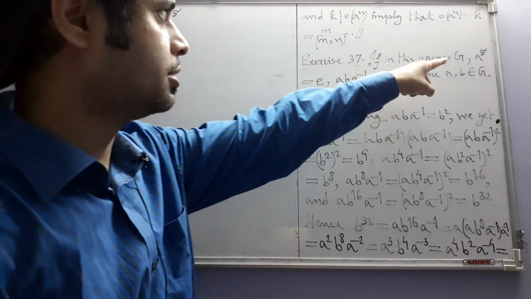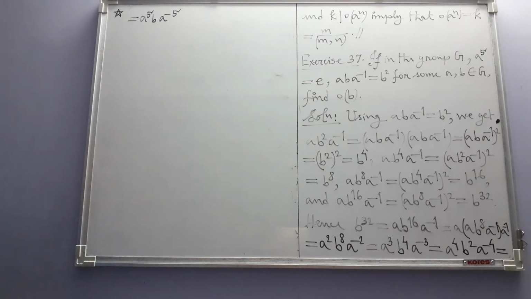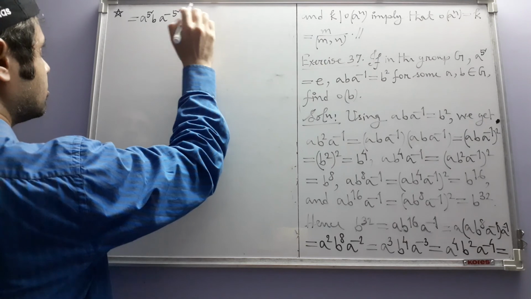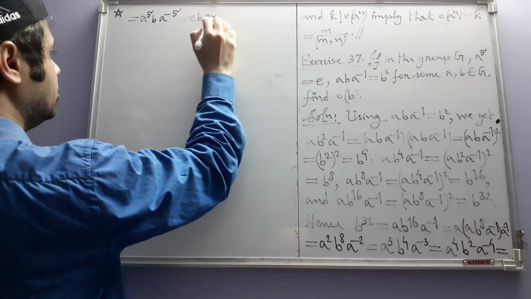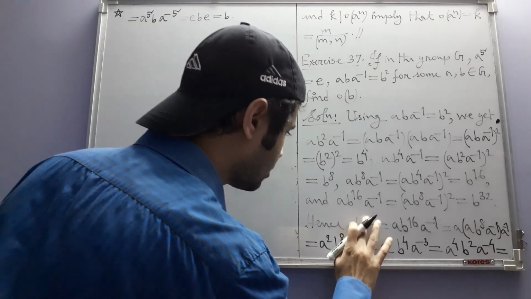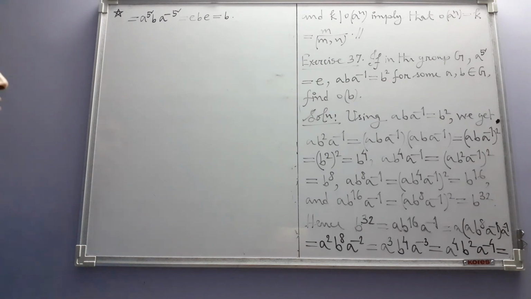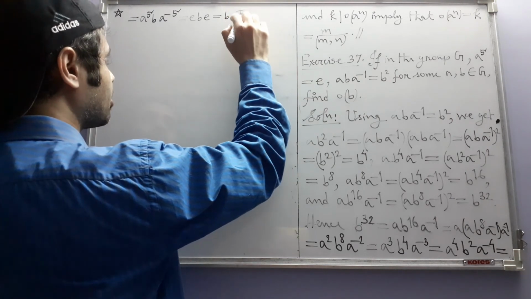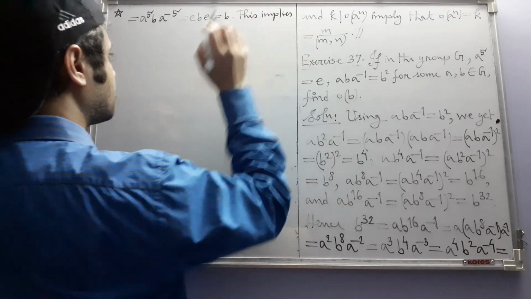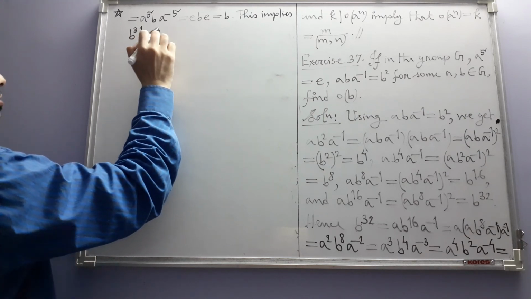Now we can use this first equation. A to the power 5 is identity, so a to the power minus 5 is also equal to identity. So e b e is equal to b. So what have we got here? b to the power 32 is equal to b. This implies b to the power 31 is equal to identity.